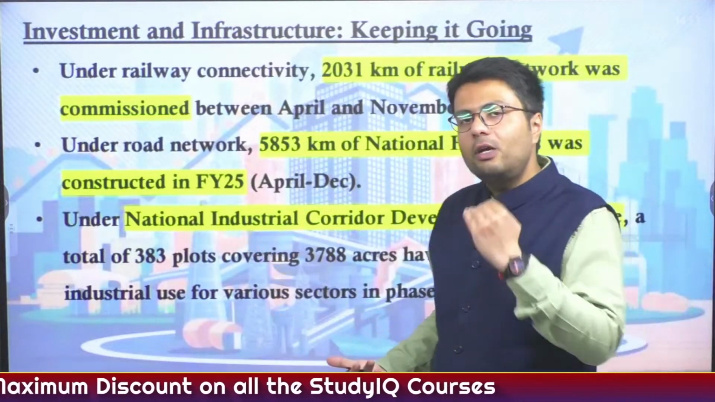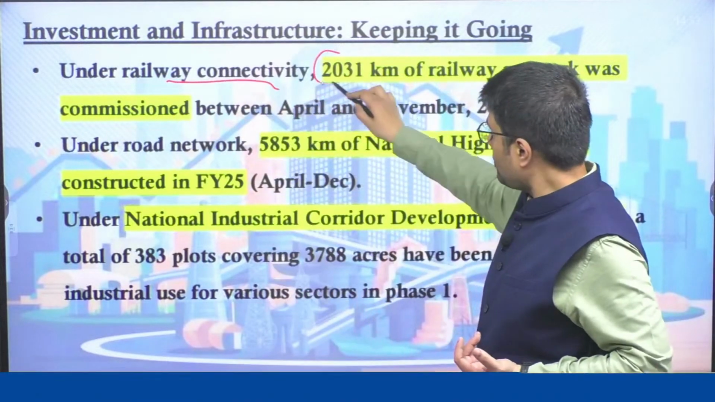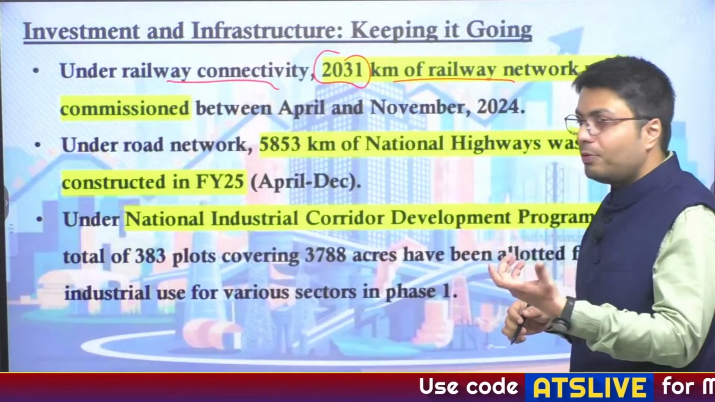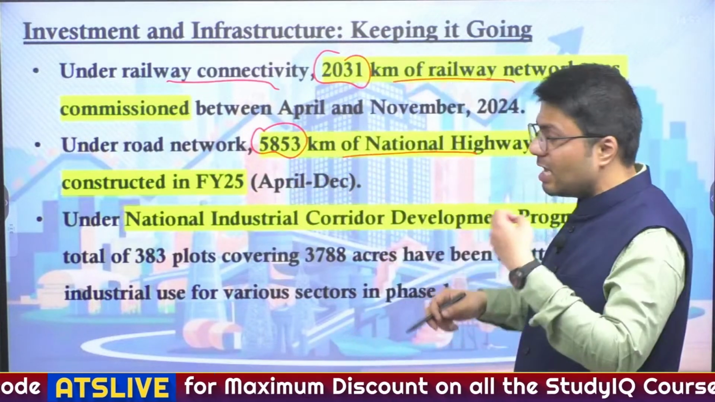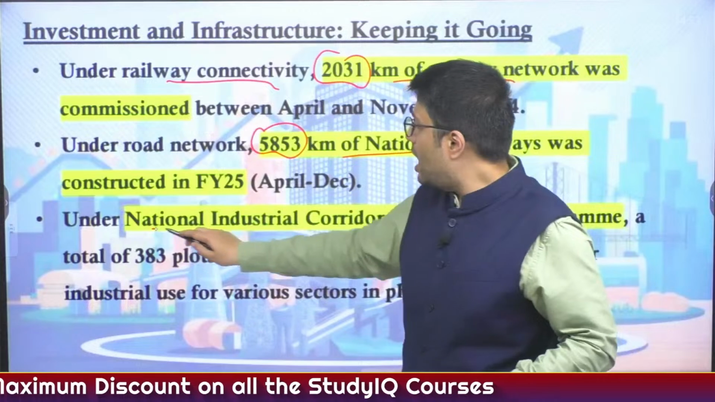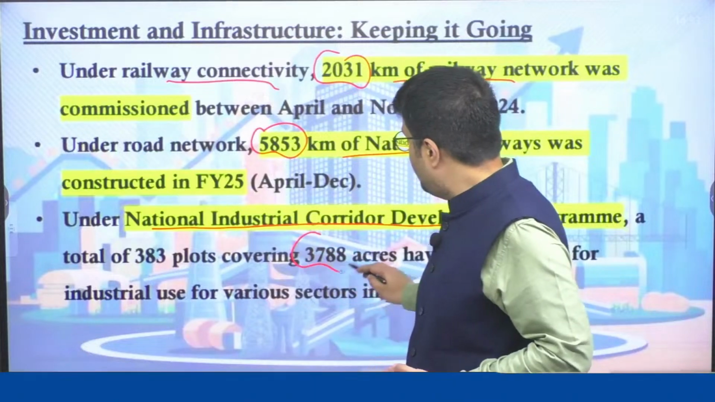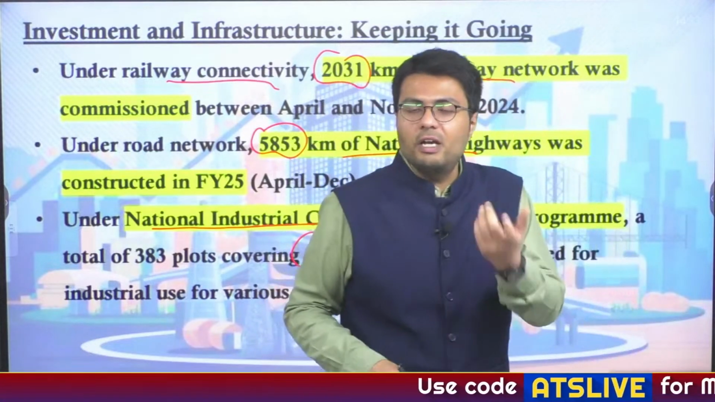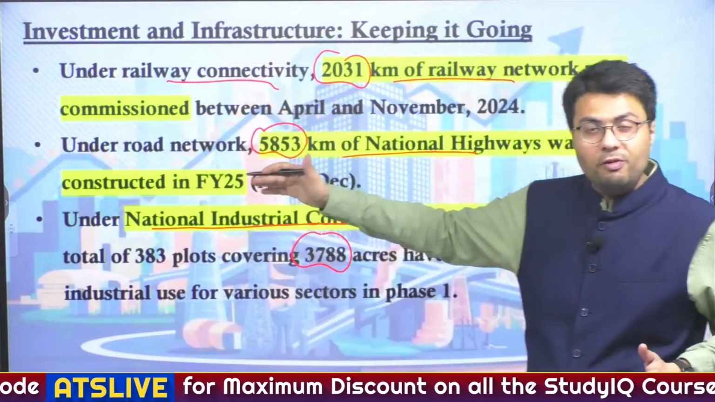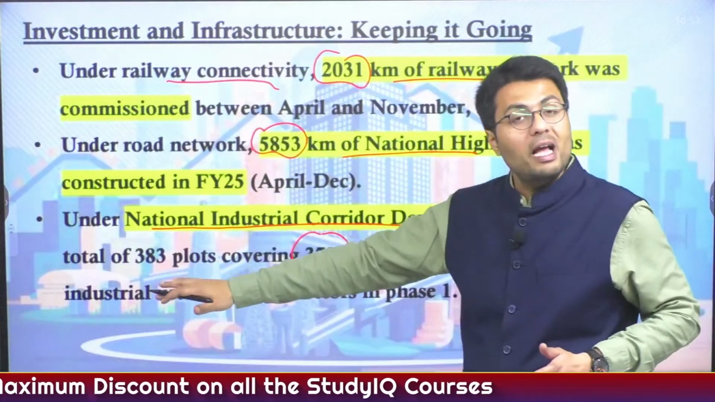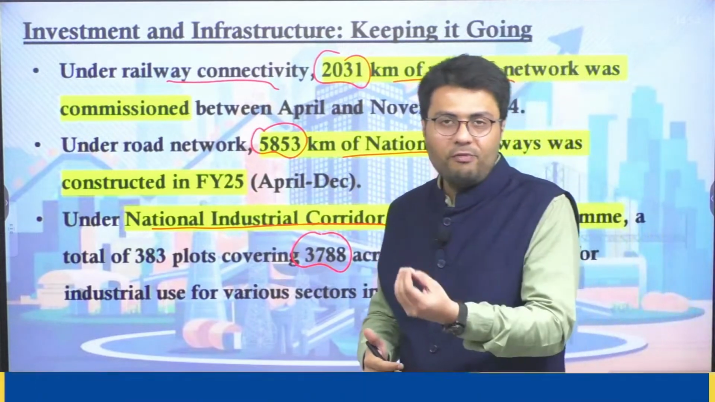So in order to bring the cost of logistics down, the government has undertaken laying of newer railway lines, as more than 2,000 kilometers of railway network were commissioned in the past few months. Also, about 6,000 kilometers of national highways were constructed, and under the National Industrial Corridor Development Program, 383 plots covering 3,788 acres of land were given permission to set up new industrial units. So all of this highlights that the government is doing everything from laying down railway lines to construction of national highways to setting up national industrial corridors, which is expected to drive the economy further.